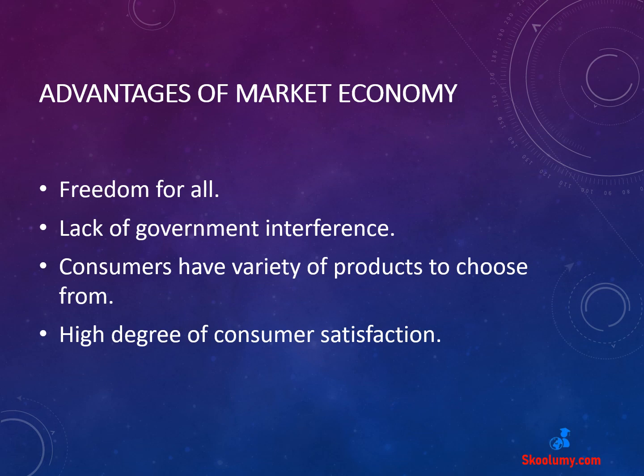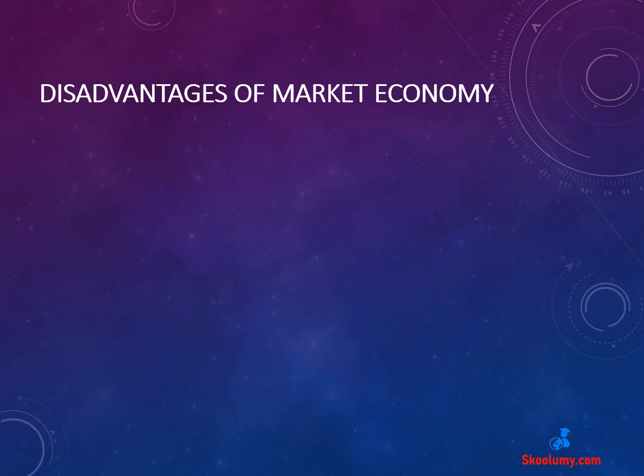Lack of government interference. The system is not slowed down by the government. Quick decision-making on resource allocation speeds up productive activities, leading to economic growth. Consumers have a variety of goods to choose from, since there are many alternatives, unlike when the government handles production. There is a high degree of customer satisfaction as the system is quick to respond to what consumers want to remain profitable.